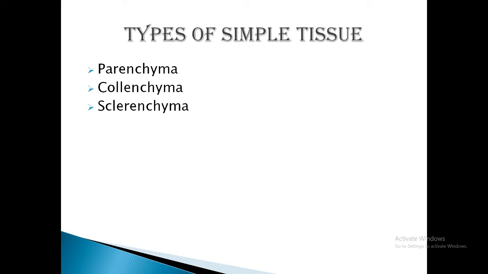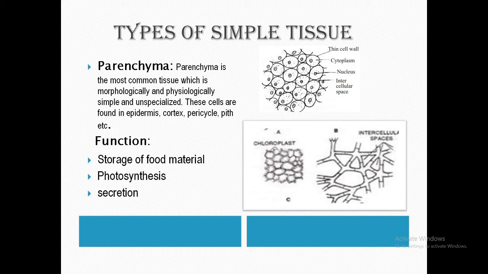Let's first discuss what parenchymatous tissue is. Parenchyma is the first type of simple tissue. It is the most common type of permanent tissue and it develops from the ground meristem and is connected with the vascular elements from cambium and procambium.